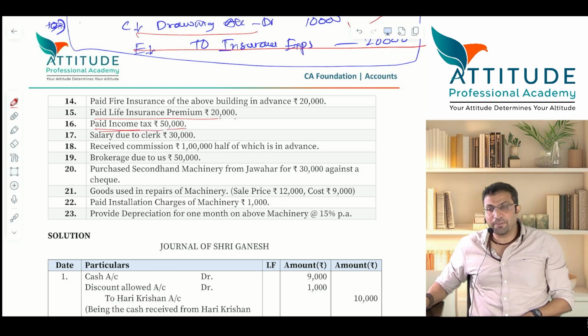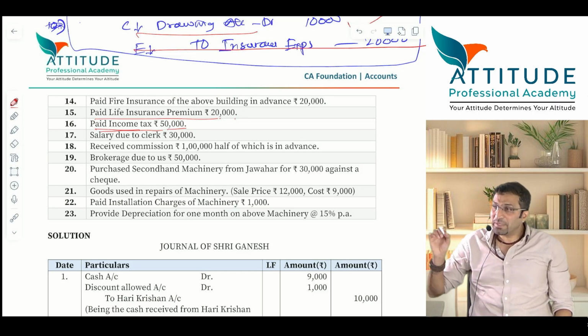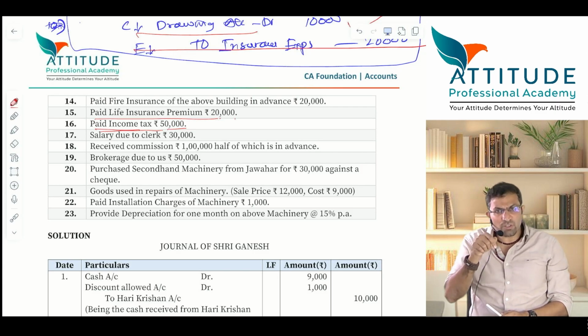Paid income tax 50,000. Is income tax a personal expense or a business expense? No. Income tax falls on the individual. Yes. Income tax individual. I have to pay the income tax.